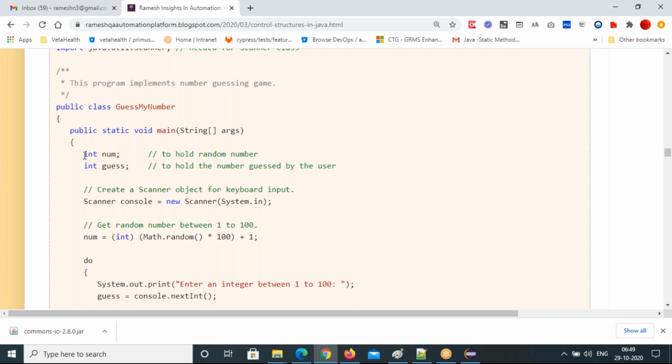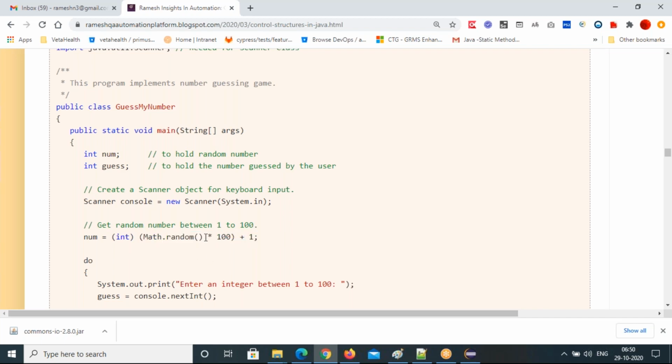First take the variable number to hold the random number, and int guess. Two variables we are taking here, to hold the number guessed by the user. Create a scanner object and generate the random number outside the do while loop. So random number equal to Math.random, you know how to generate the random number, times 100, but this +1 is not necessary.